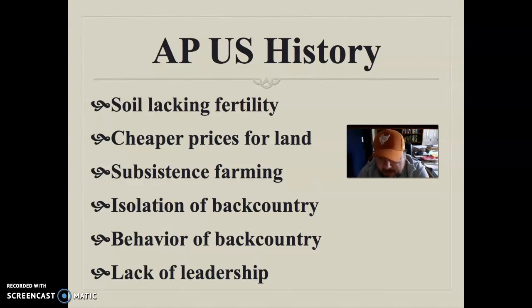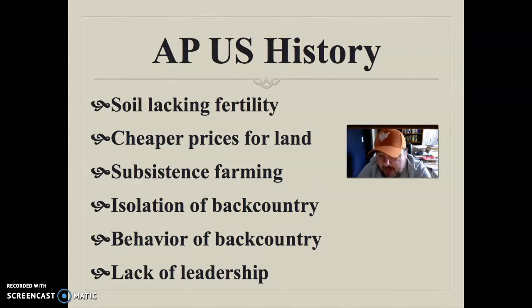Westward, there was cheaper land, a lot of cheaper land. But we're going to find with the cheaper land, they don't necessarily have sources of water. So to ship a big backlog of products to move to markets was pretty cost prohibitive, because they didn't have access to water, and to do it over land was really, really expensive. So that's not really a very good option.